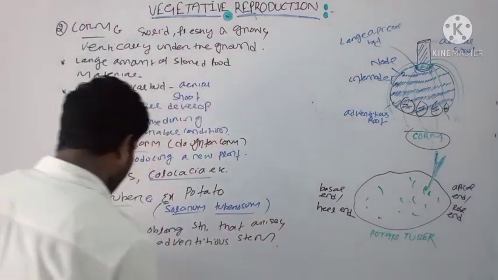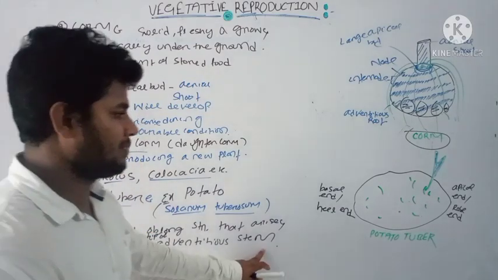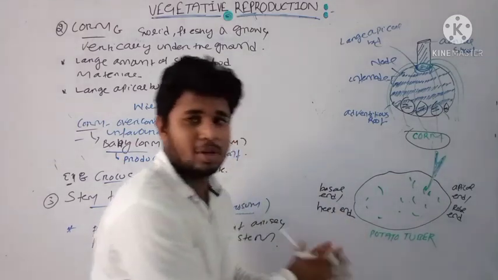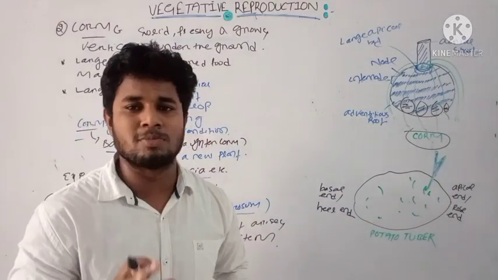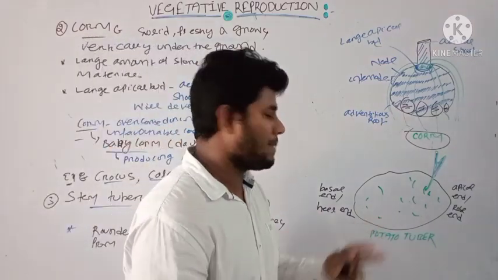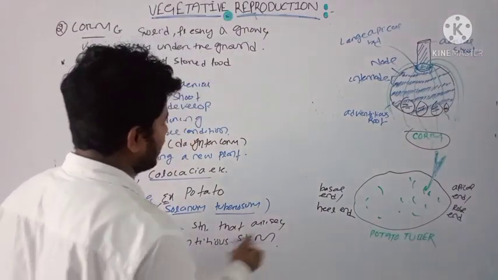Suppose this is the structure of a potato tuber or stem tuber. Initially it is very small, but gradually it will grow and develop a complete structure by storing most of the food material.